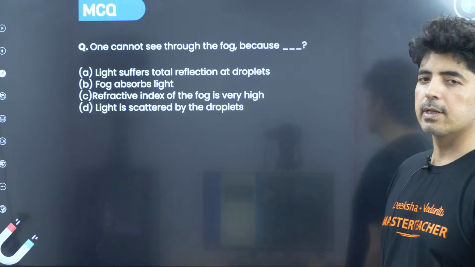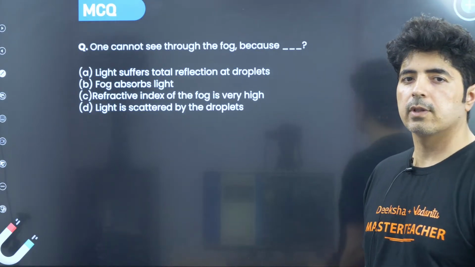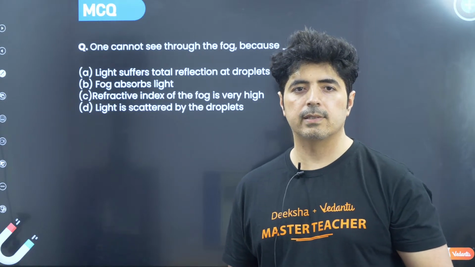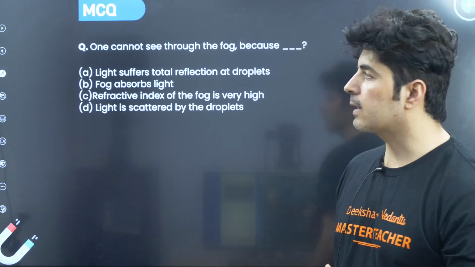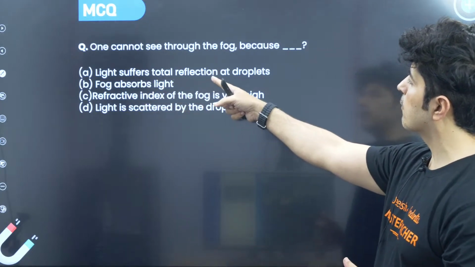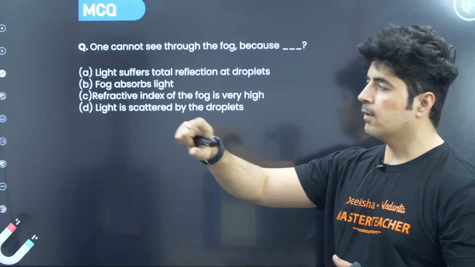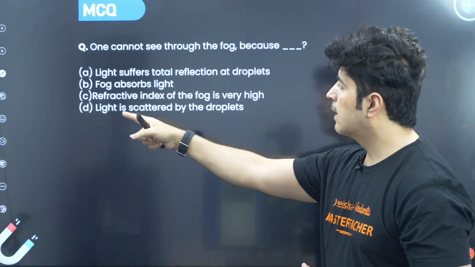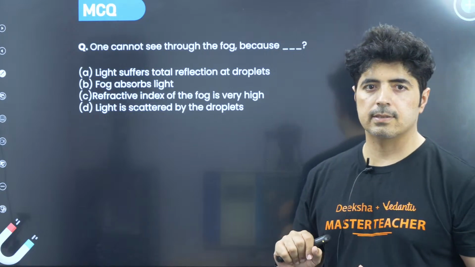As of now, let's see this question. One cannot see through the fog because... What is the reason behind that? Some people are answering. There are four answer choices: light suffers total reflection at droplets, fog absorbs light, refractive index of the fog is very high, light is scattered by droplets.